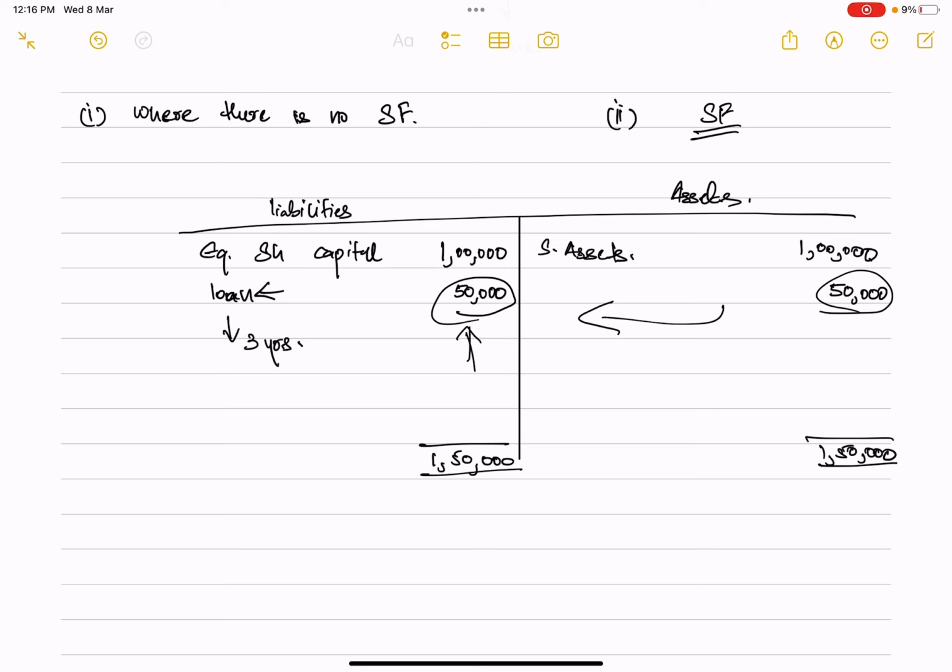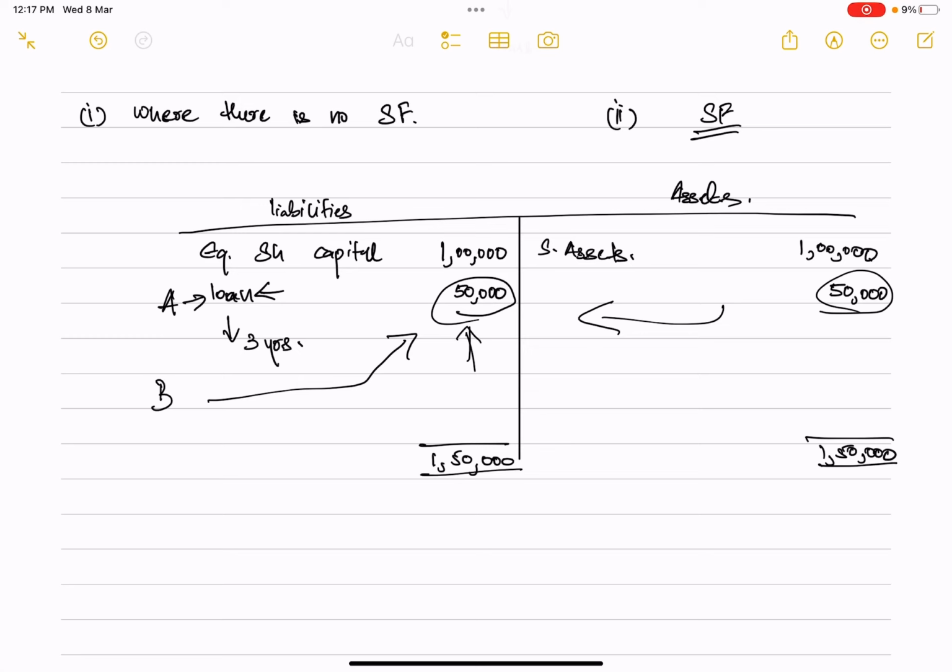Another thing the company can do is take loans from another place. Maybe the loan of 50,000 was taken from person A. Now to repay Mr. A, you can take a loan from Mr. B, amounting to rupees 50,000. But what is happening here? This is also not the correct manner in which this loan is to be repaid. So, what is to be done?